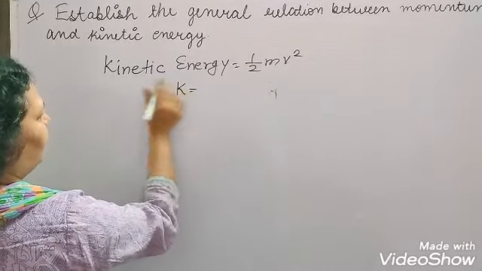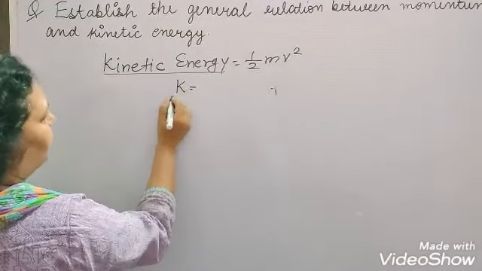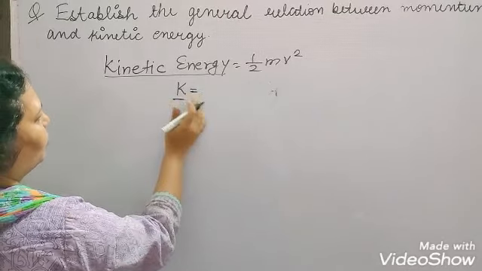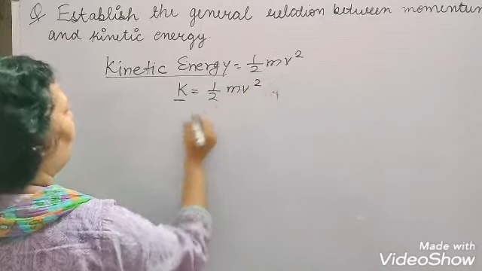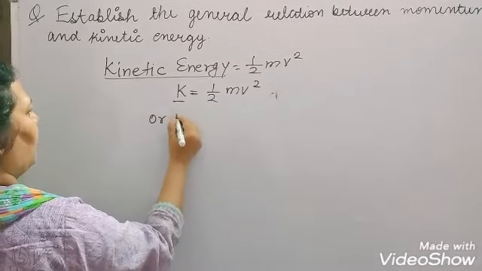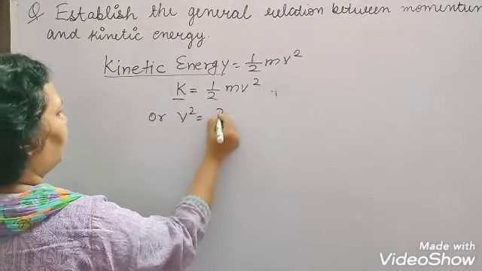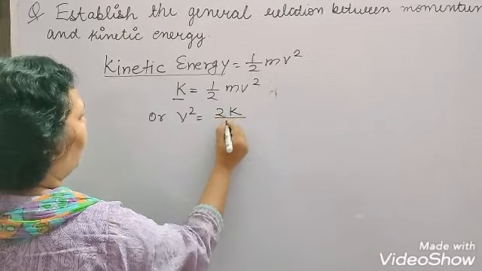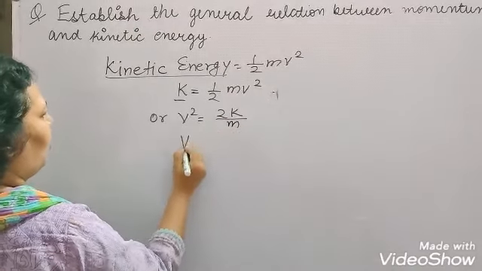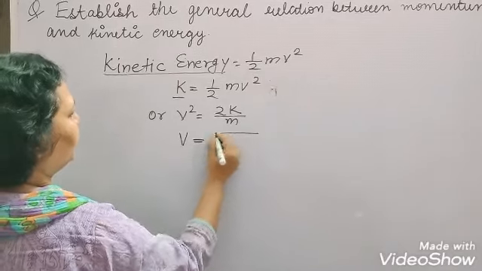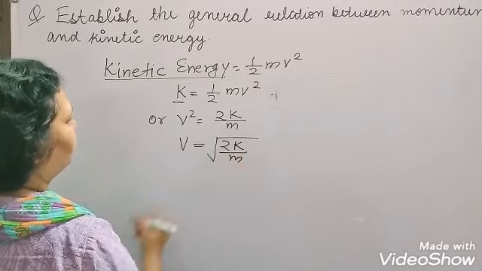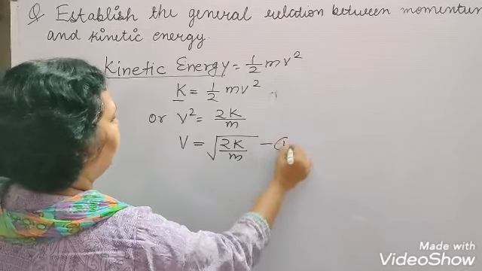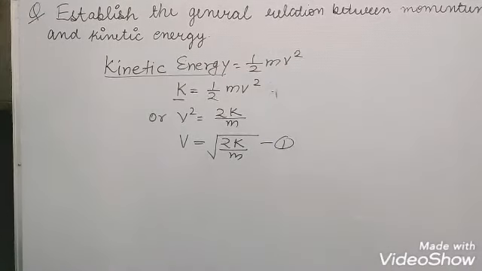If we write kinetic energy with the symbol K, then K is equal to half mv square, or v square is equal to 2K upon m, or v is equal to root of 2K upon m. We will write this as equation 1.